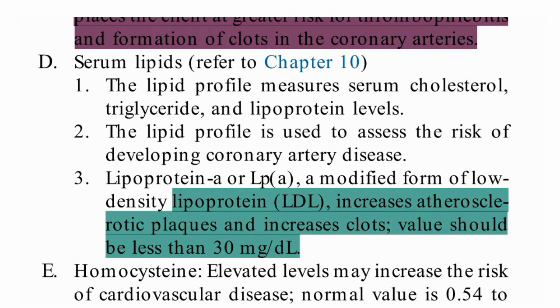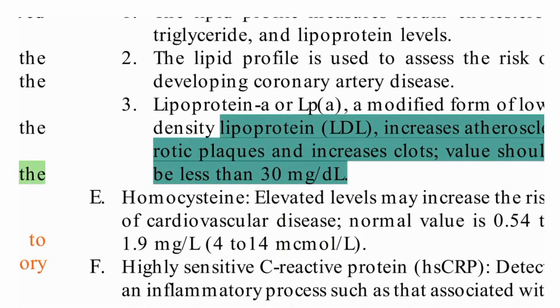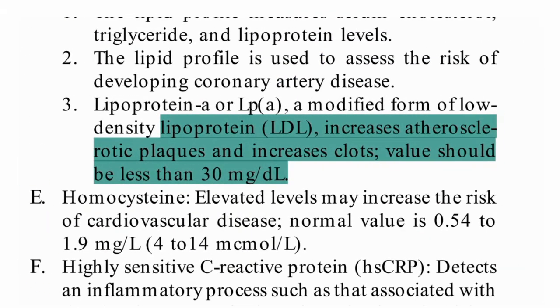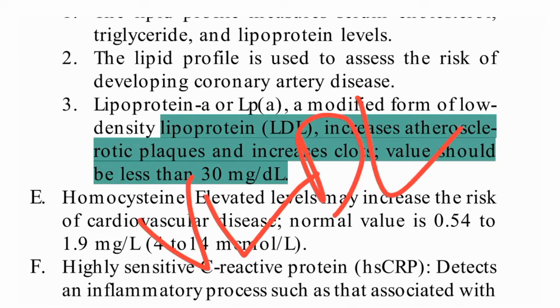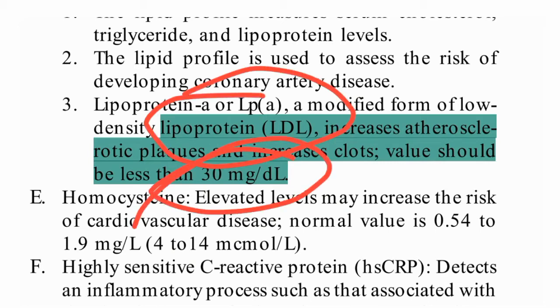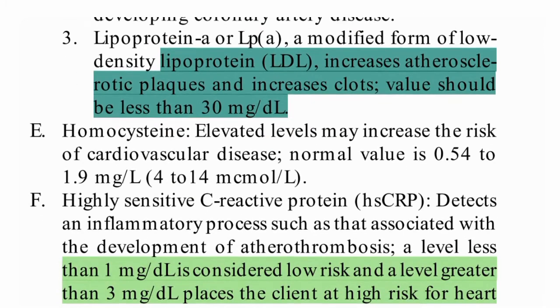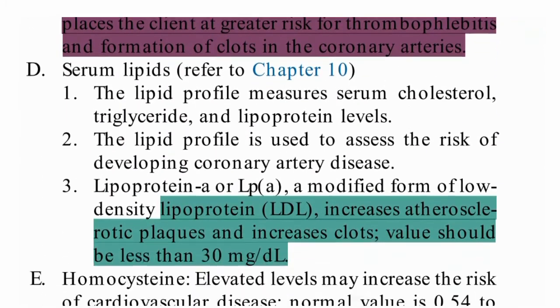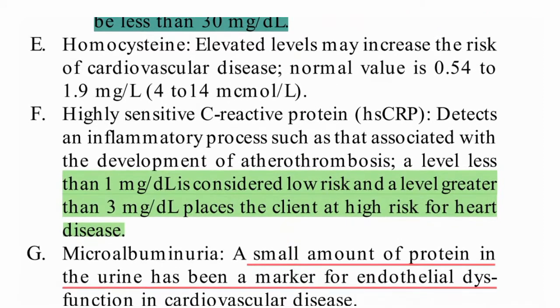Another one is VLDL, very low density lipoprotein. We need to monitor these. The LDL value should be less than 30 mg per dl. We will study all the lipoproteins in chapter 10.